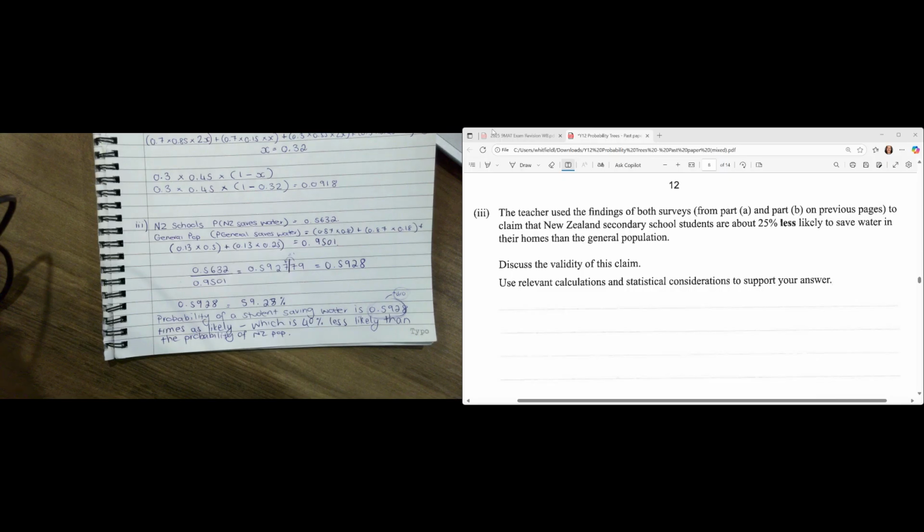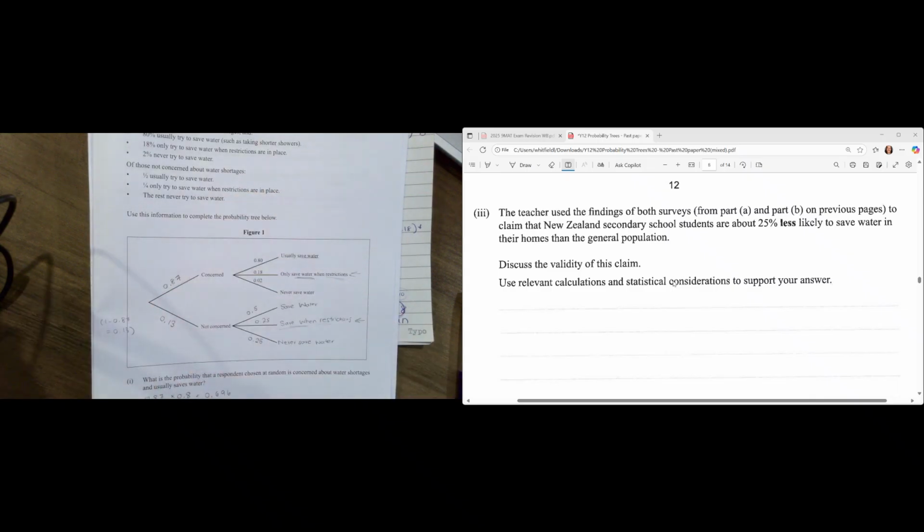And then also, if you look at the general population and how they separated them, it's quite difficult to really compare because of how they're categorized. It's a little bit trickier. It's not as straightforward. So yeah, anyways, hope that helps.